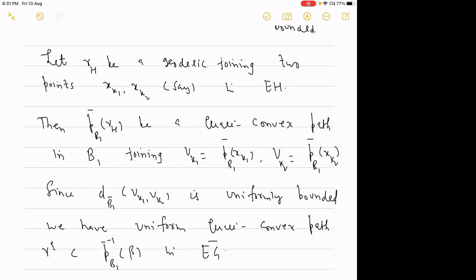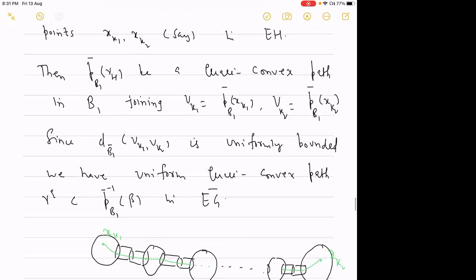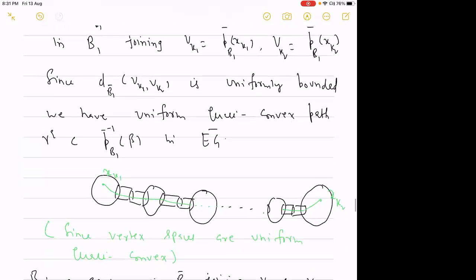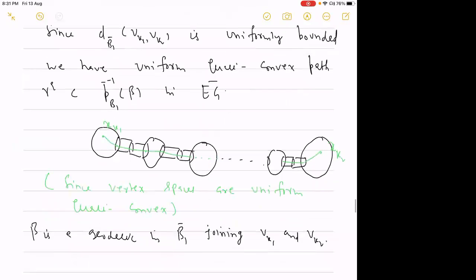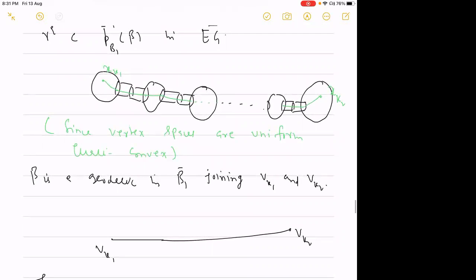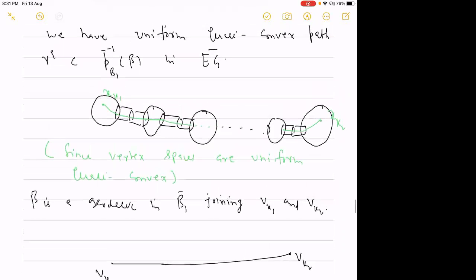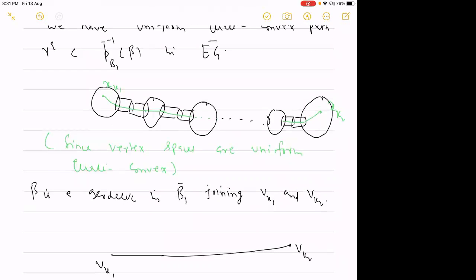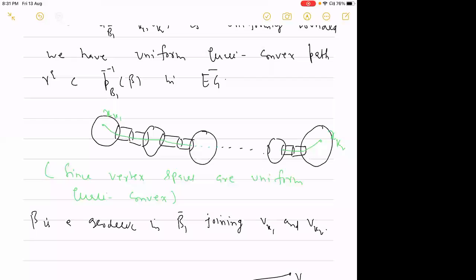Since the distance is uniformly bounded, we have this uniform quasi-convex path, which I will denote by gamma q, which will be inside the inverse image of this beta in EG bar. So note that this is a quasi-convex path in EG bar. So what is beta? Beta is a geodesic joining VK1 and VK2 in the Bass-Serre tree. I am saying that whenever the distance is uniformly bounded, then we have a uniform quasi-convex path in EG bar. So why is that?